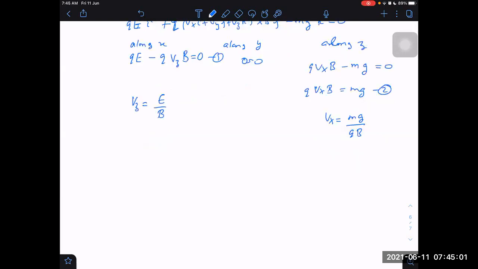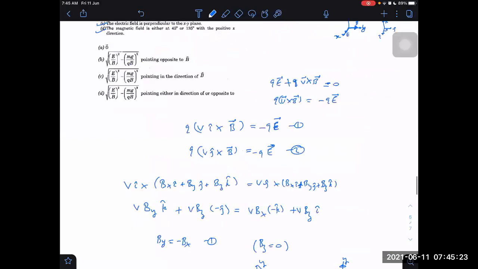So velocity vector, let me write down. Velocity vector is coming out to be MG divided by QB along I cap, plus some unknown value which we don't know, it could be anything, plus E by B along K cap. This is the velocity vector. Now, second condition we have to use.